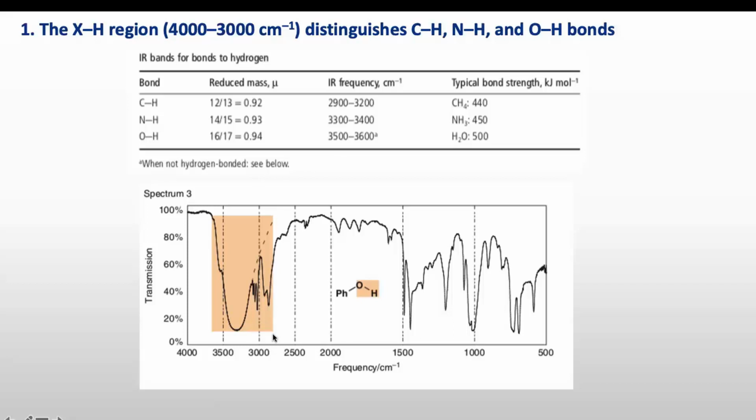Again come to this phenol spectrum. This peak is for OH, which is at the highest frequency, and this peak is for CH. There is no NH, so there will be no peak for an NH bond. So here we will see only peaks for CH bonds and the OH bond. And the broadness of a band depends on the extent of hydrogen bonding. As hydrogen bonding increases, the broadness will increase. This bond has hydrogen bonding here, that's why we are seeing a broader peak.